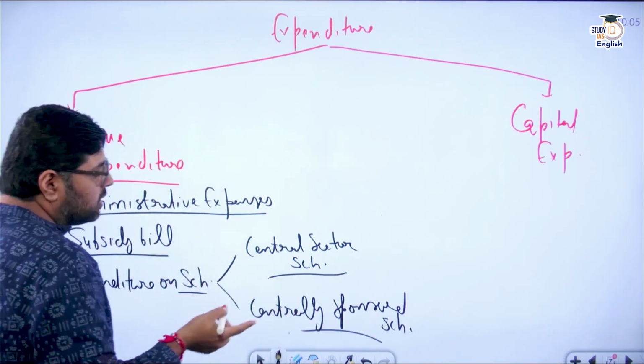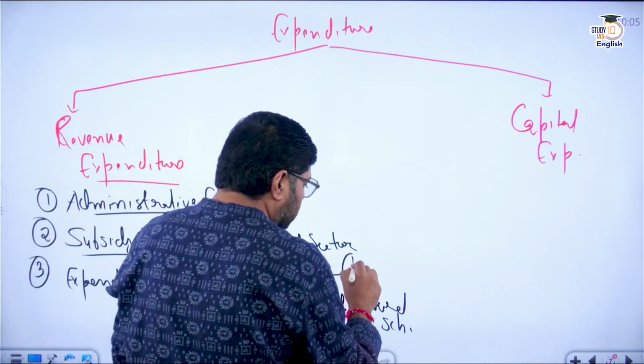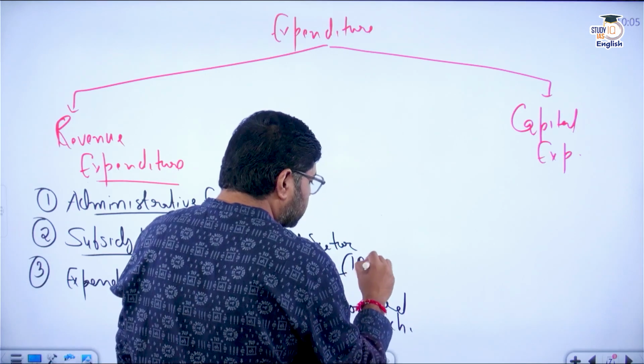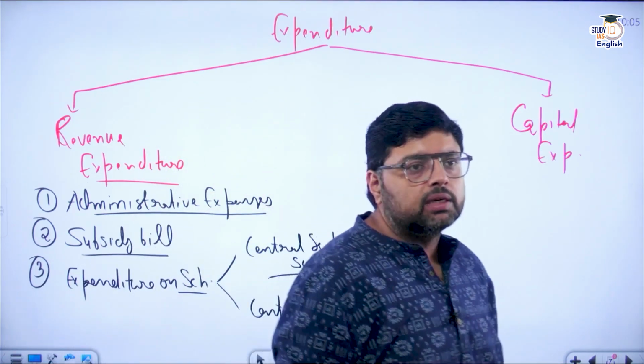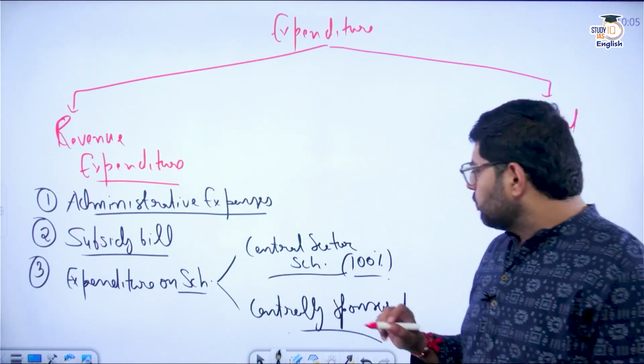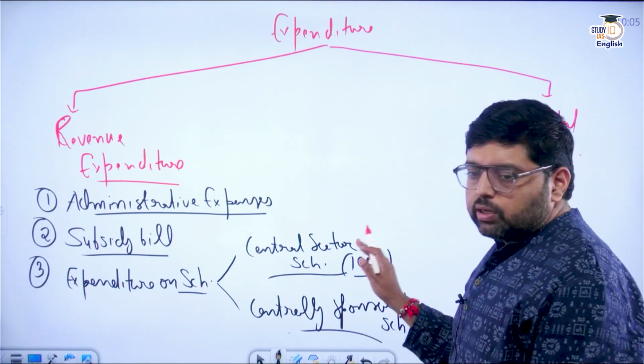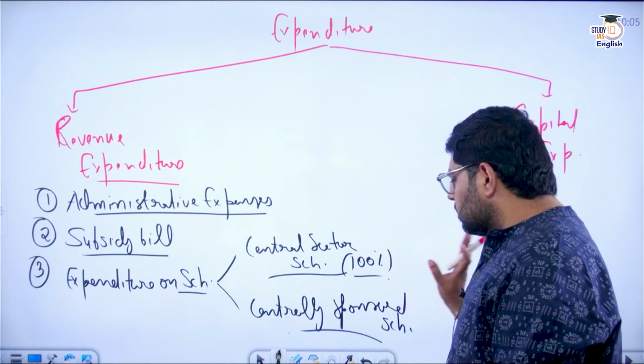When we are talking about central sector scheme, here I am talking about that 100% of the amount is given by the Government of India. Clear? So ultimately, whatever scheme is there, 100% is given by the Government of India.